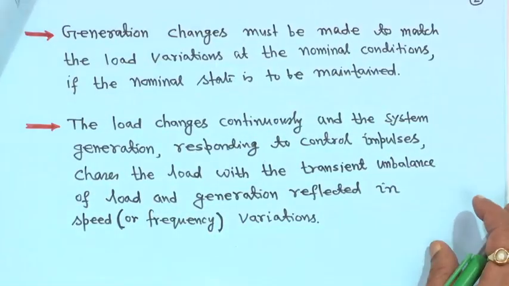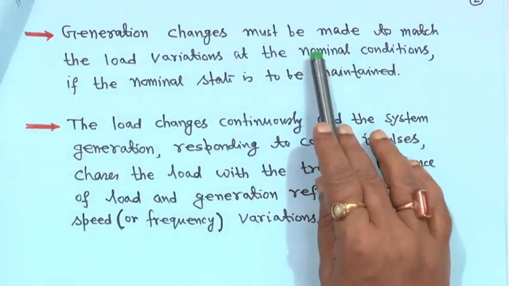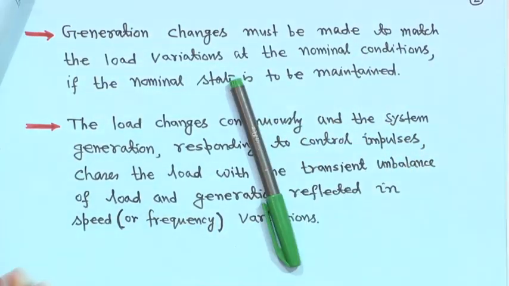So, generation changes must be made to match the load variation. Suppose there is an increase of load. The power system generation actually chases the load. Sometimes we call it load following, the generator chasing or following the load.